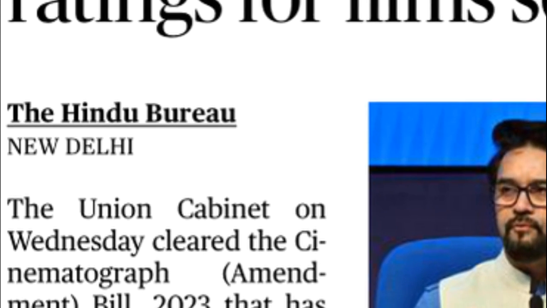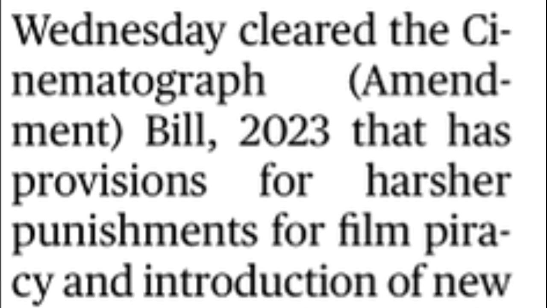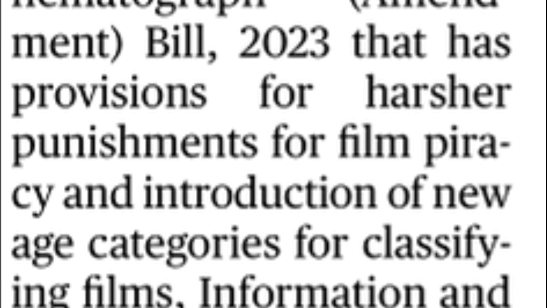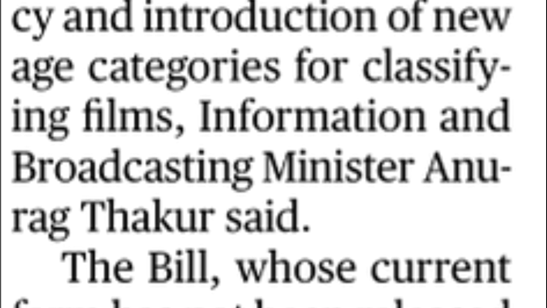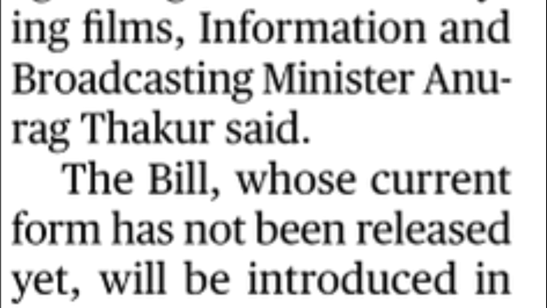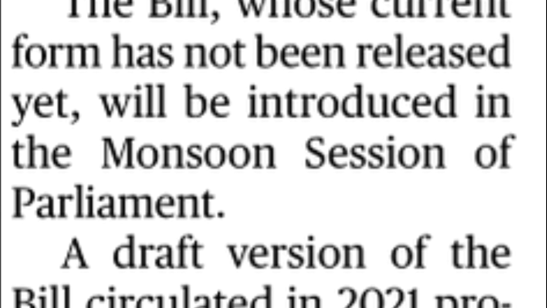The next article is more age-appropriate ratings for films soon. The Union Cabinet on Wednesday cleared the Cinematograph Amendment Bill 2023 that has harsher punishments for film piracy and will introduce new categories for classification of films. This has been said by the Information and Broadcasting Minister Anurag Thakur.